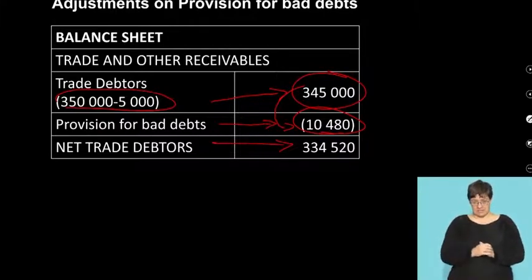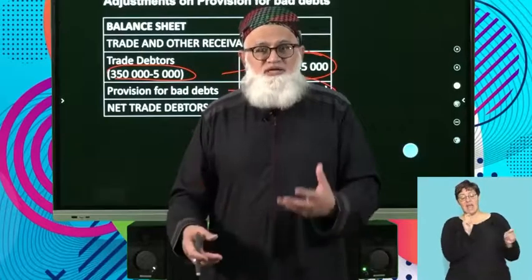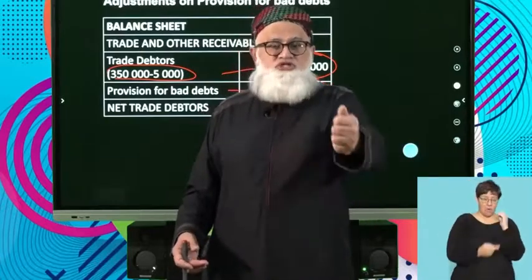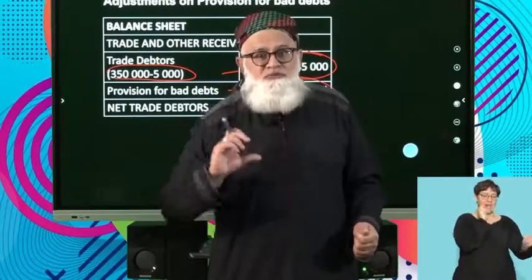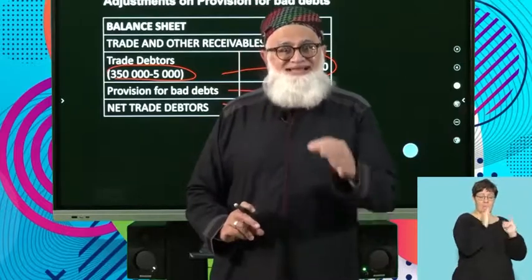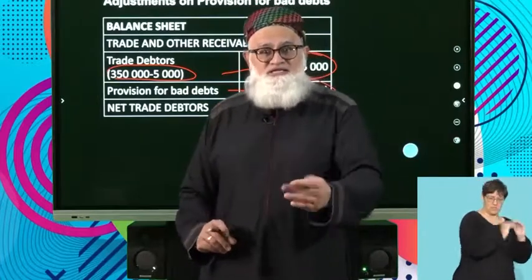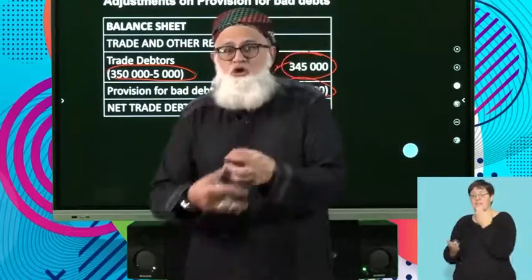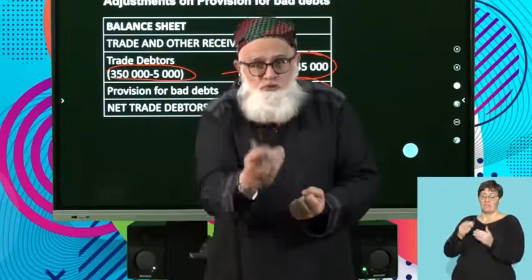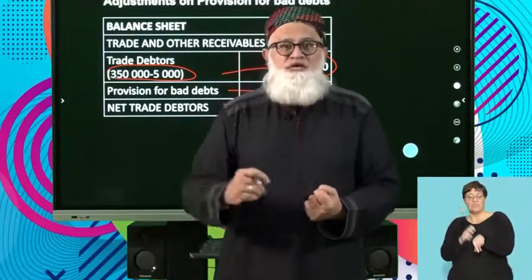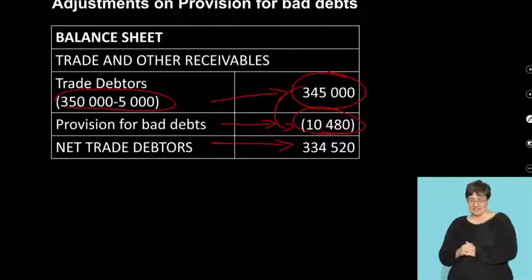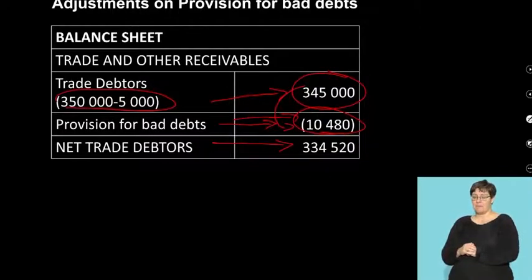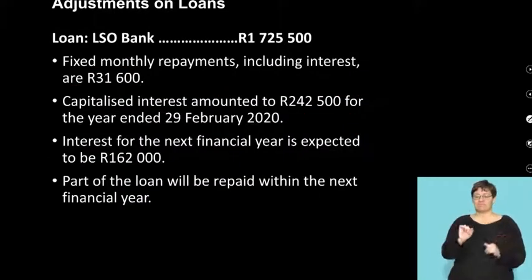So in this case here, you can clearly see how that adjustment impacts on both your statement of comprehensive income. What will go in there? The adjustment of your provision for bad debts, either the increase or the decrease. And what goes to your balance sheet? Your final amount, your new provision that you need in your balance sheet is the 10,480. There we go. There it is. And this then completes the adjustment.